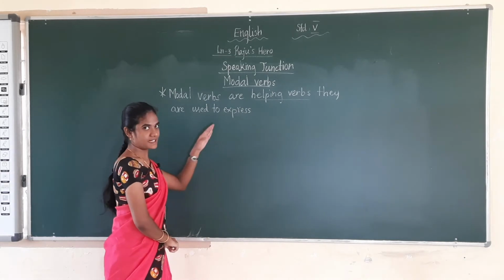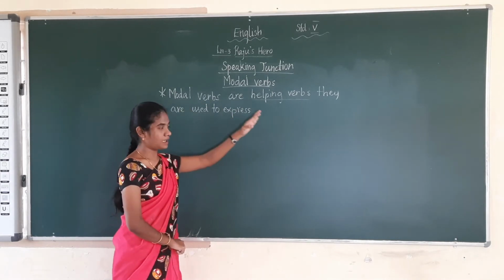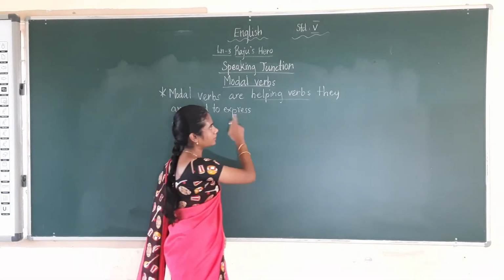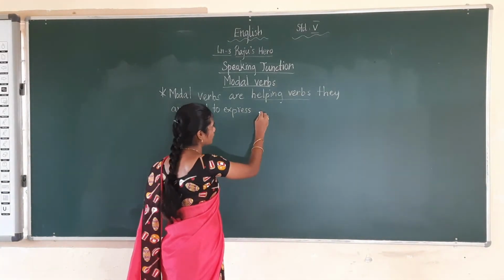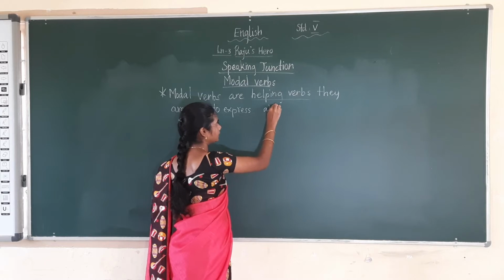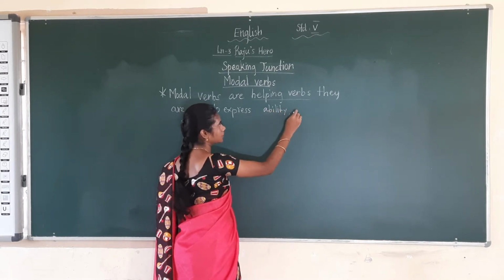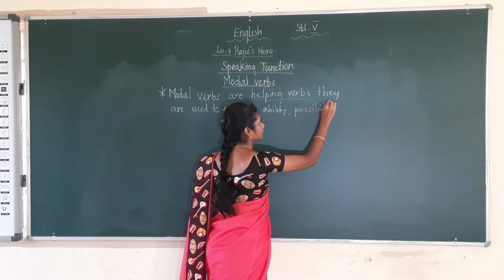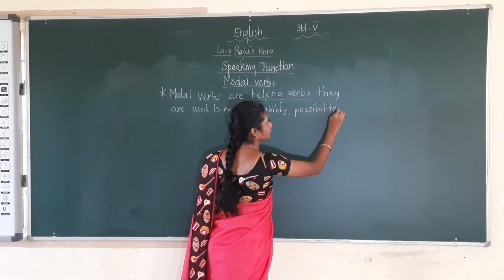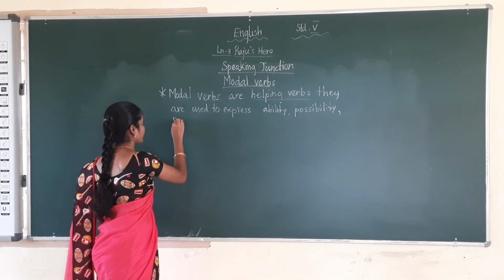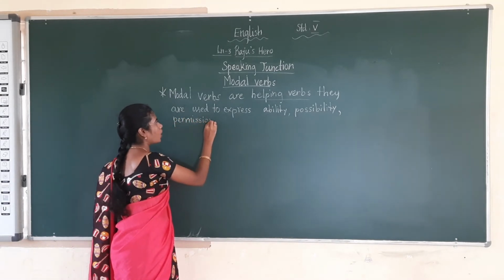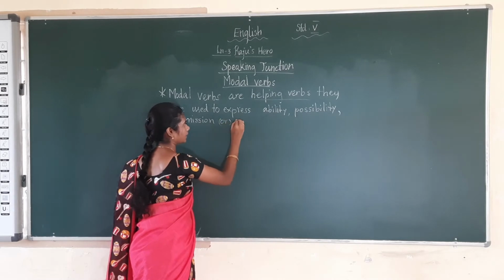Express means it denotes, okay? Modal verbs are helping verbs. They are used to express. What are they used to express? They are used to express ability, possibility, permission, or obligation, okay?